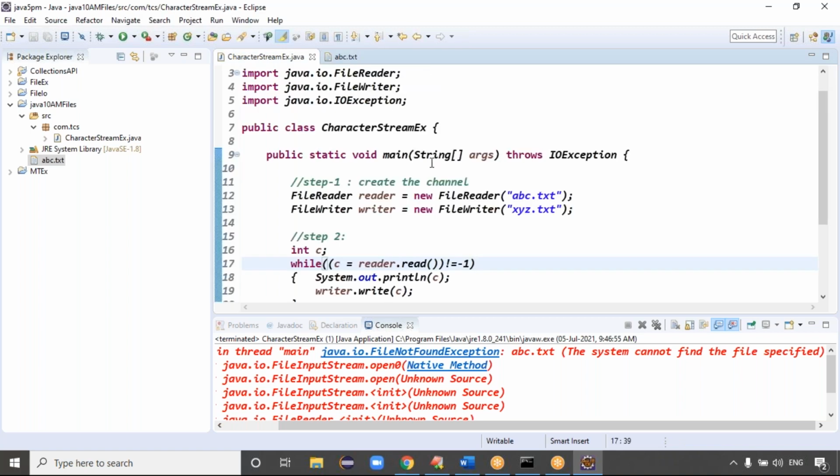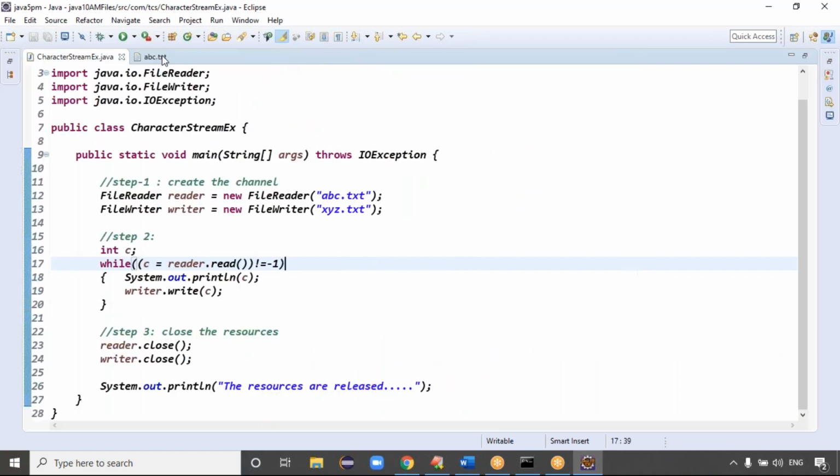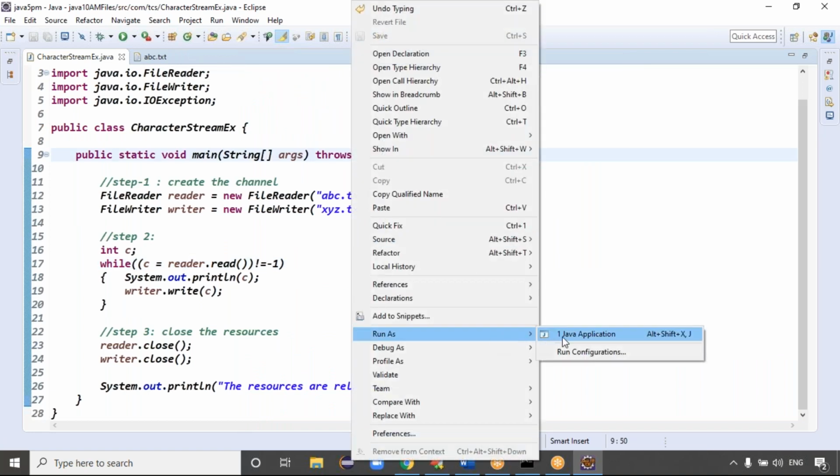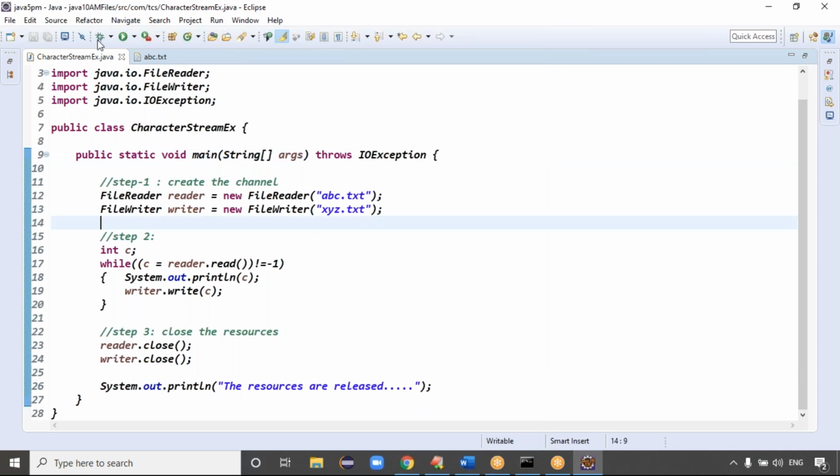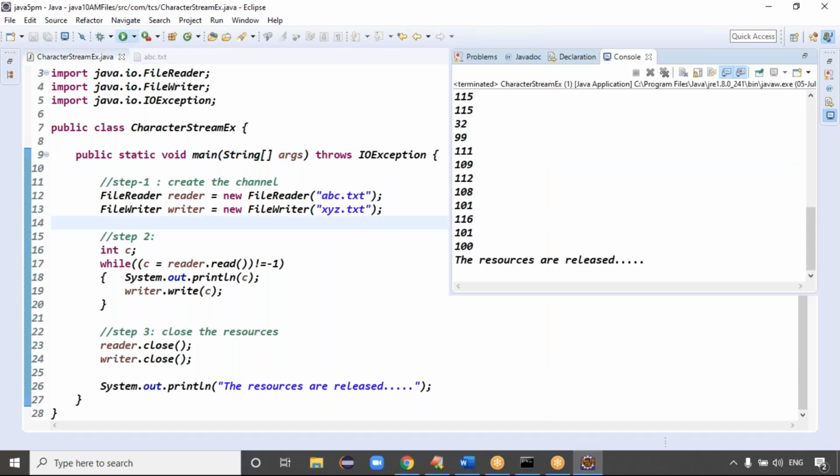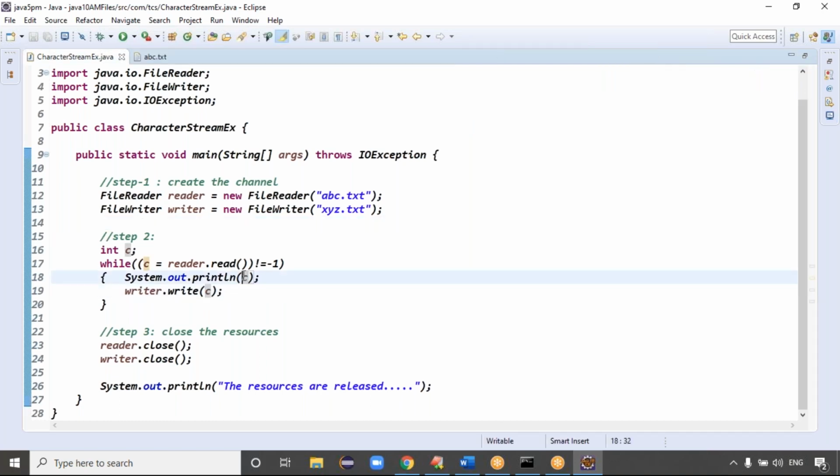Now the file is ready. Now we can try to run this code. Right click here and run as Java application, or directly use the run button here. Run this code, guys. What are you getting here? I think you're getting Unicode characters. But if you don't want Unicode characters and want character format, you can typecast to char format.